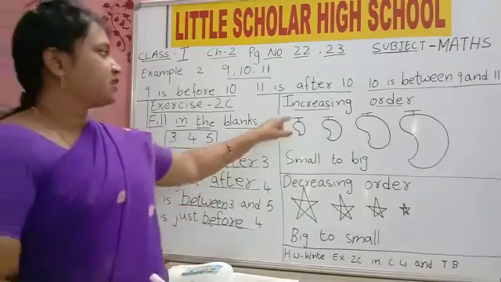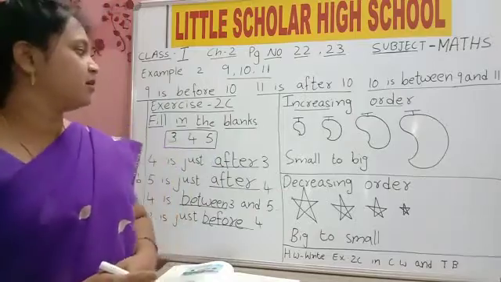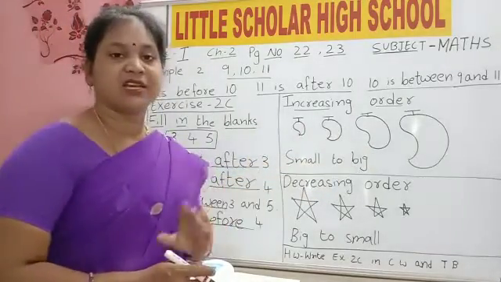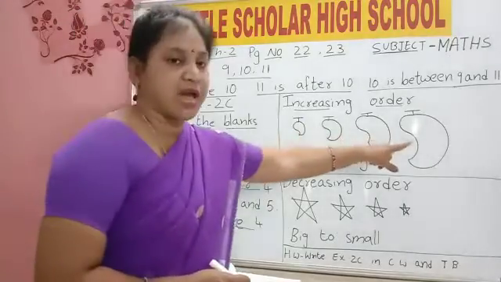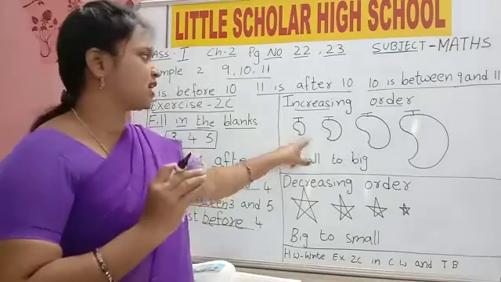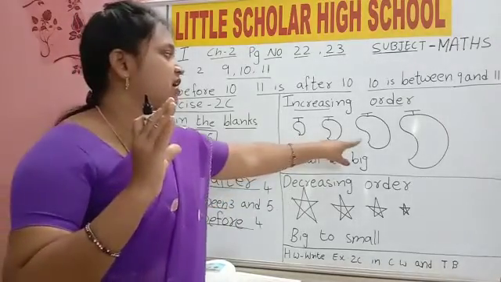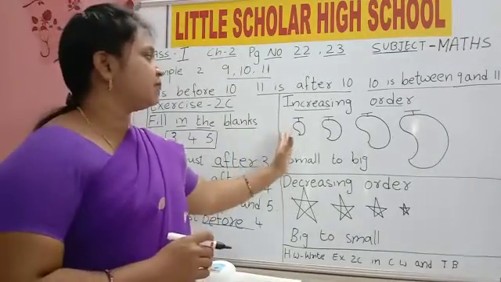Now, next topic, increasing order, decreasing order. Increasing order means small to big. What are these children? Mangoes. See the first mango, how it is? Small. Second mango, little big. Third one, big. Fourth one, very big. Yes, you can see them.